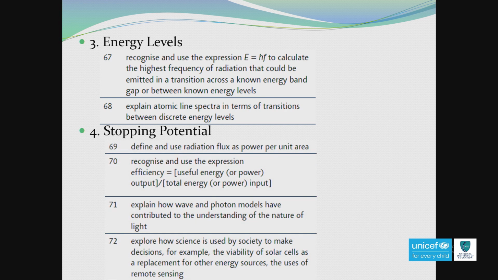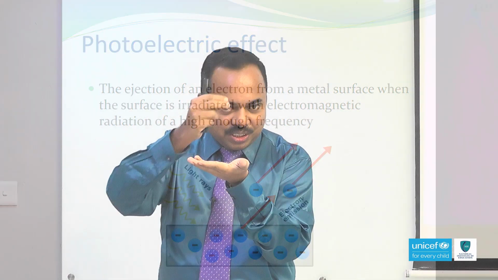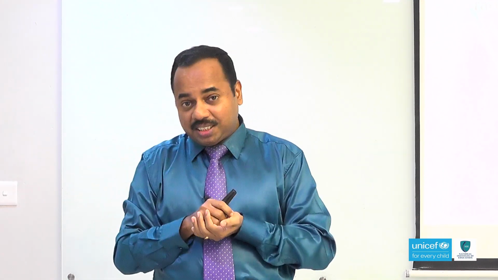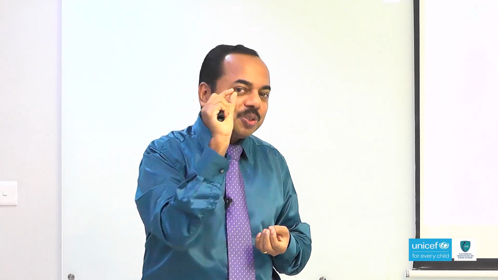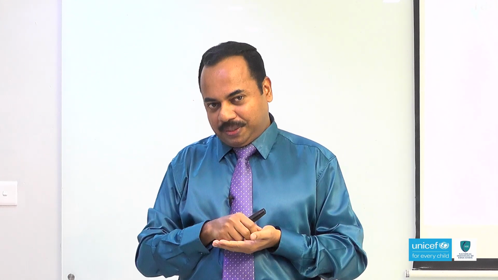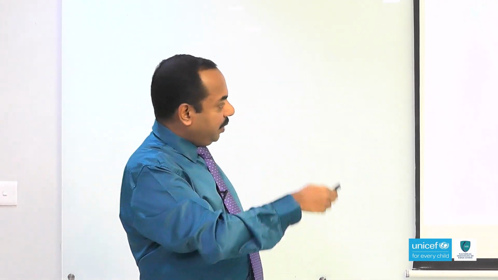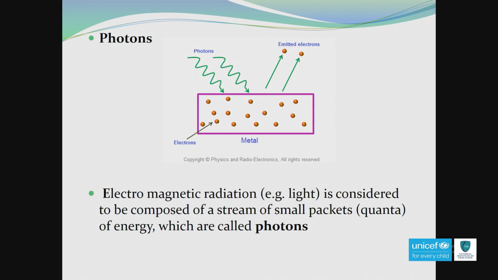So, emission of electrons from the metal surface when electromagnetic radiation of certain frequency falls on the metal surface. How did Einstein explain this photoelectric emission? Einstein said electromagnetic radiation is falling and electrons are emitting. Einstein said this electromagnetic radiation consists of small packets of energy. Each packet is called a photon or quantum. That is why this branch is called quantum mechanics. And what is the behavior of this photon? So this is the definition. If they are asking a question, you can give this definition.